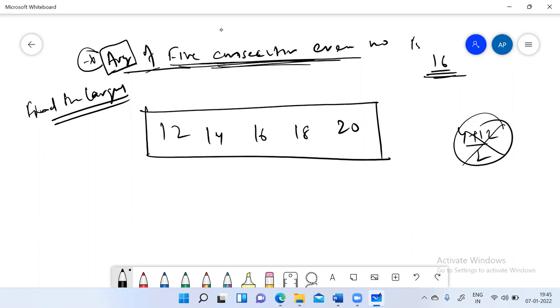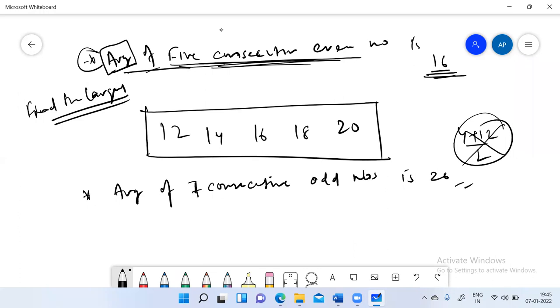So now I'll take another example. Average of 7 consecutive odd numbers is 26. What is the largest of them? What is the value of the largest of them?